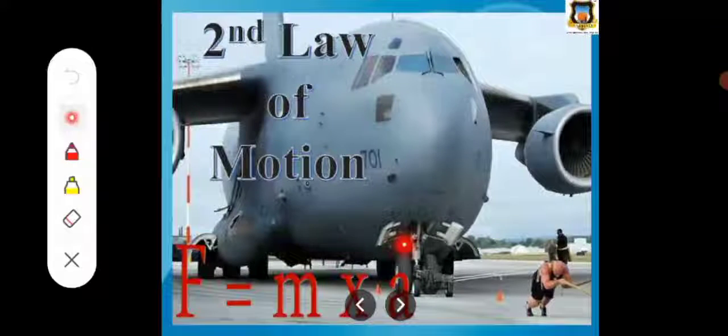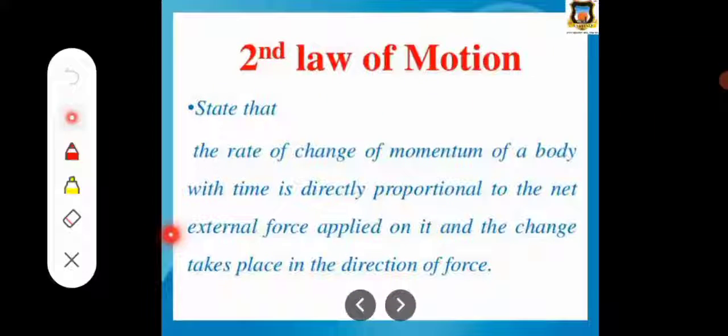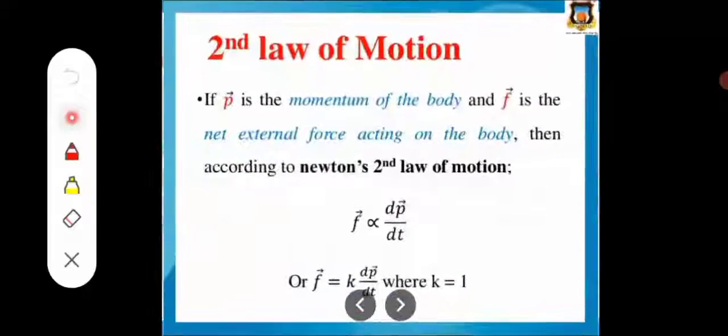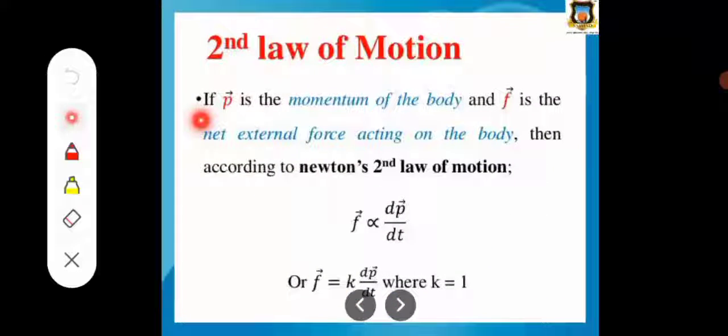The second law of motion, in short, is F equals m into a. The statement is: the rate of change of momentum of a body with time is directly proportional to the net external applied force on it, and the change takes place in the direction of the force. When a body is in motion, it possesses acceleration and momentum. If p bar is the momentum of the body, and F bar is the external force acting on that body,